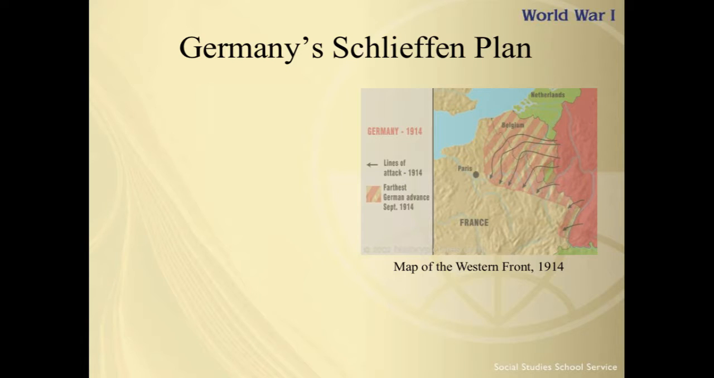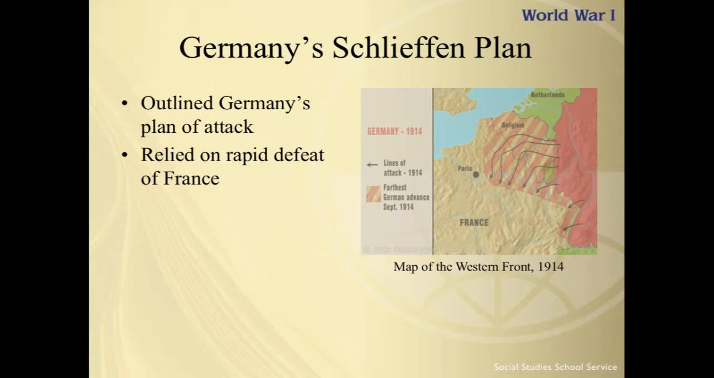Germany's Schlieffen Plan. Well, the Schlieffen Plan, named for Count Alfred von Schlieffen, its author, outlines Germany's plan of attack in the event of conflict with Russia and France. It was devised between 1892 and 1905, and the plan centered on a rapid defeat of France so that Germany would not have to divide its forces on two fronts. Germany considered avoiding a two-front war as essential in order to defeat Russia.